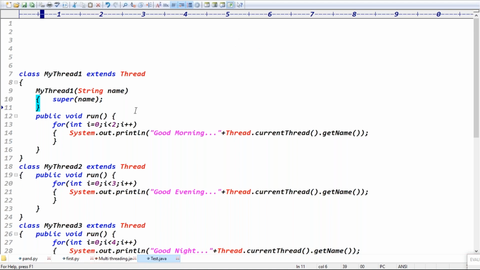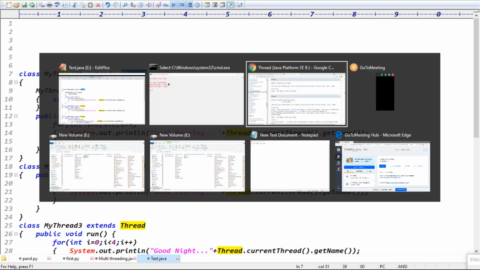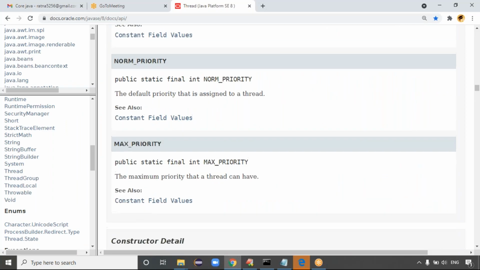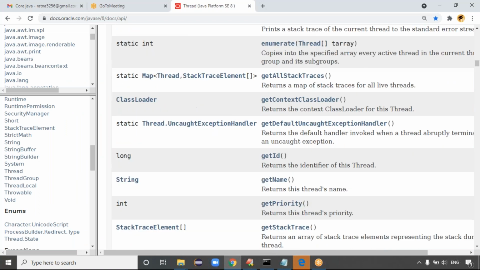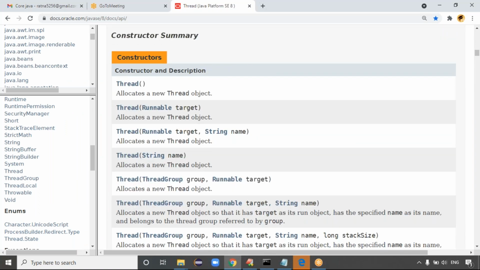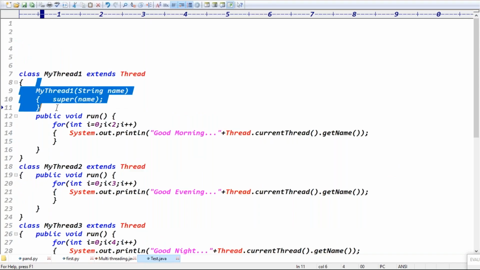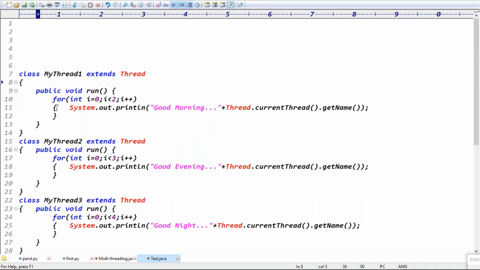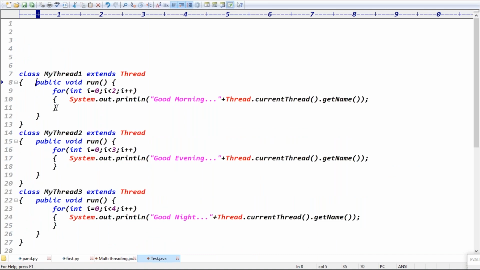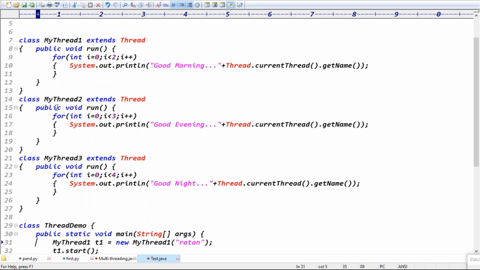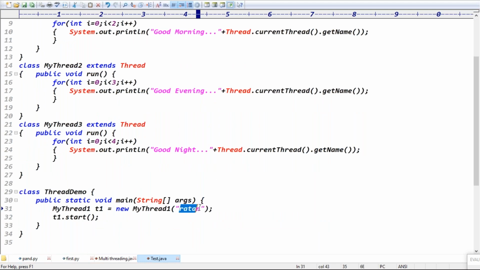Guys, it says clearly that when MyThread1 means which class object is creating, our class object, a Thread class object is creating. Definitely Thread class object is created, right? Guys, is it clear now? Good. But giving the name with this much cinema is not good, guys. Yes or no? Just to give the name during object creation, if you want, you can give the name. Definitely we have the option. But this data goes to our class constructor. In our class constructor, we can call the Thread class constructor by passing our name.